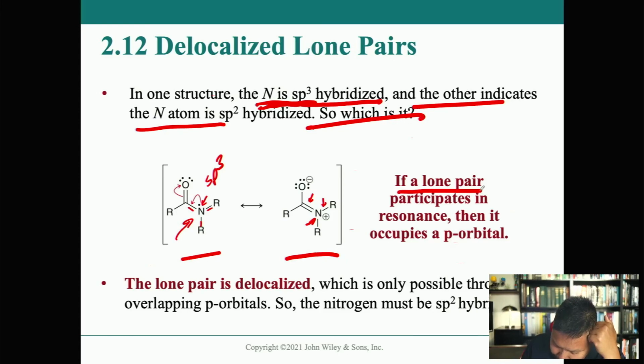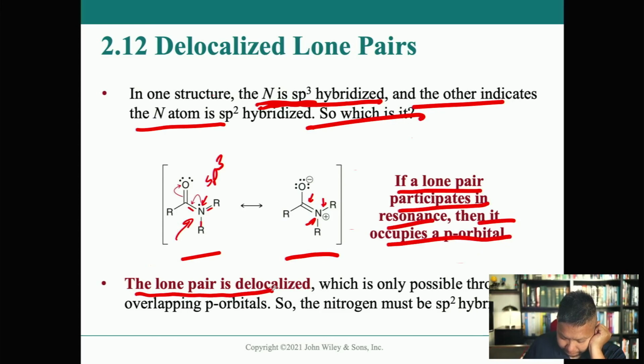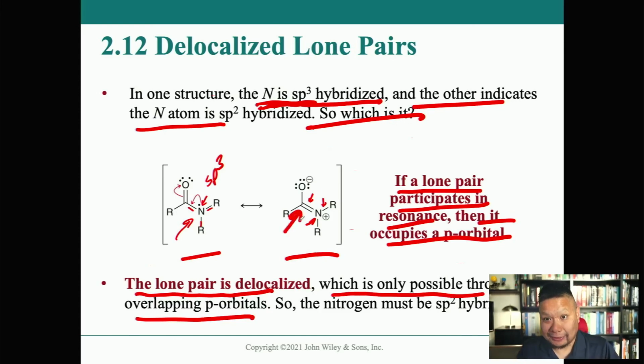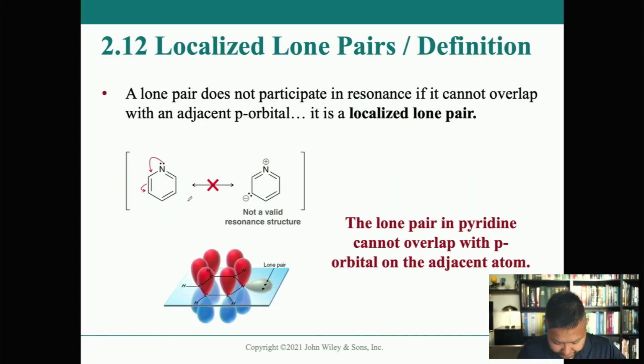Well, if a lone pair participates in resonance, then it occupies a p orbital. So the lone pair is delocalized, which is only possible through overlapping p orbitals. Remember, they're overlapping p orbitals here to make that double bond, to form the pi bond. So that must mean the nitrogen is sp2 hybridized. It's not actually the single bond that we see over here. It must be sp2 hybridized. Good times, good times.